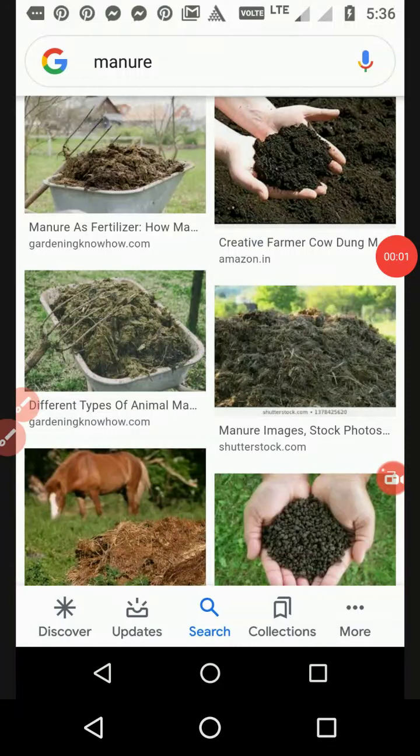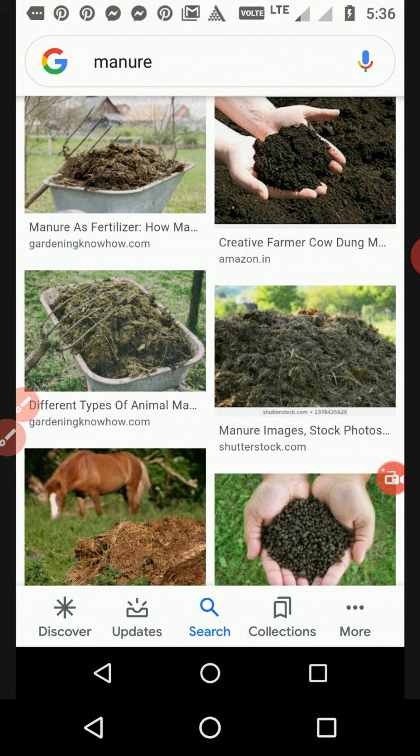So in the next topic of this chapter, I am going to teach you another topic, and that is called manure. So what is manure? Actually, manure is used to improve the quality and fertility of the soil. It is prepared from all types of waste material of living organisms.